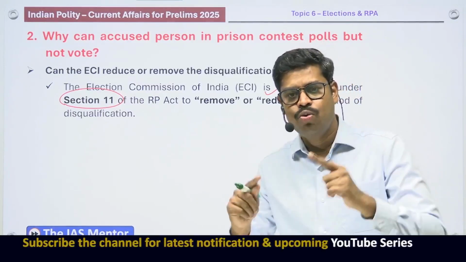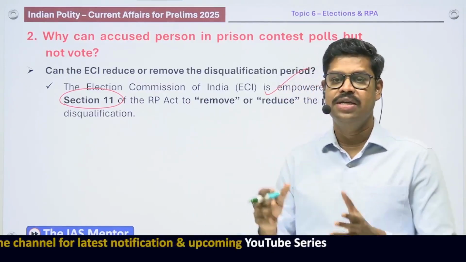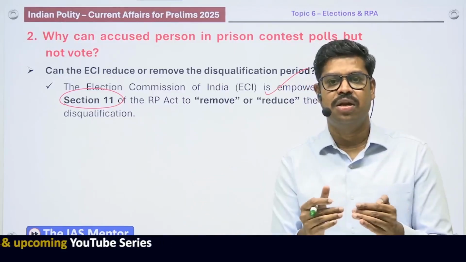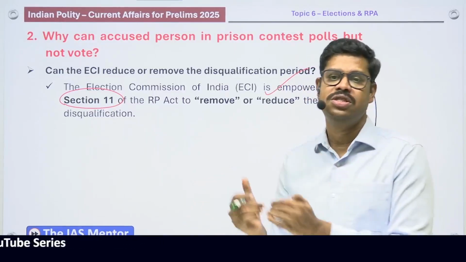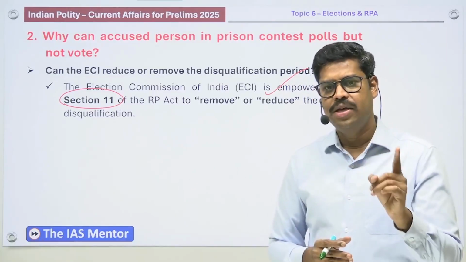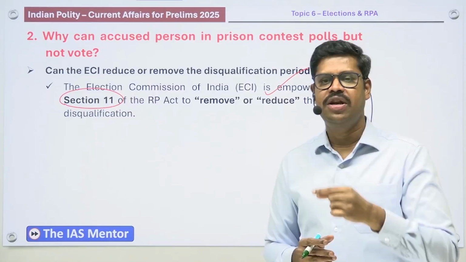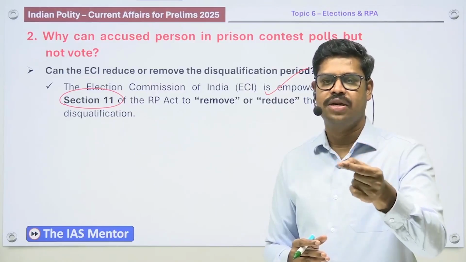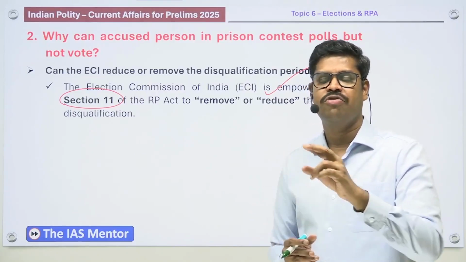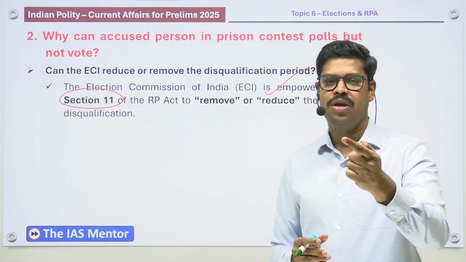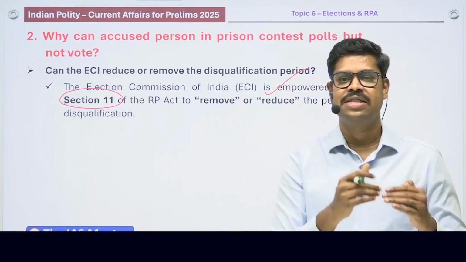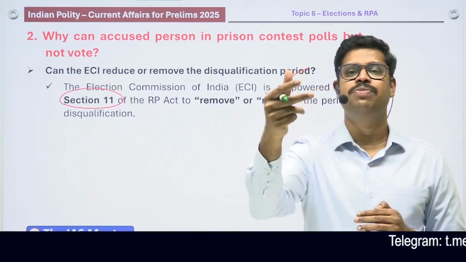But can he vote in the election is a question mark when he is in police custody, in the lawful custody of the police, or when he is in jail, that is, as an accused he is in jail or in police custody. The law is very clear. If a person is convicted in a court of law, he is disqualified from contesting election. However, unless and until he is convicted in a court of law, he can contest the election. But if a person is in the lawful custody of the police or is in jail as an accused, he will not be eligible to vote.